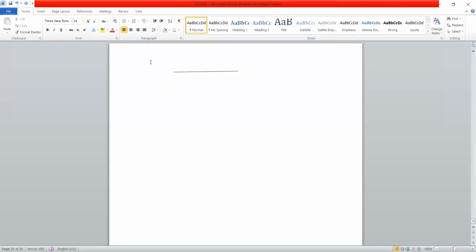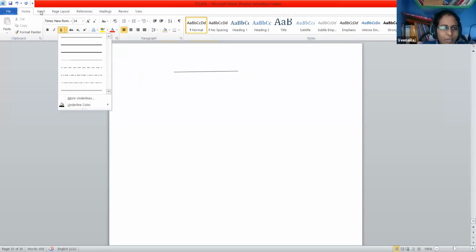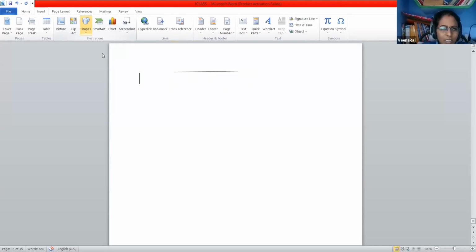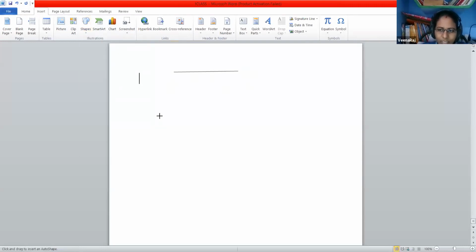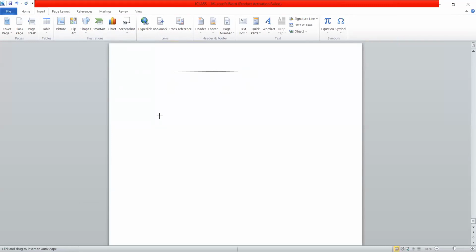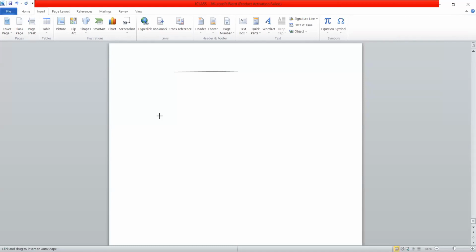Next one is, suppose this same line can extend only one side. That is a ray. An example of a ray is a torchlight, and also sunrays.